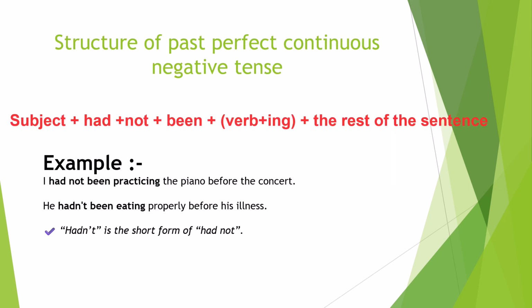Now the structure. Structure is similar to the past perfect continuous tense. The difference is that we have to add not. In order to convert the positive sentence into the negative sentence, we have to add not. So: subject had not been, the ing form of the verb, and then the rest of the sentence. For example, I is the subject here, had not been practicing. Practicing is the ing form of the verb practice, the piano before the concert.